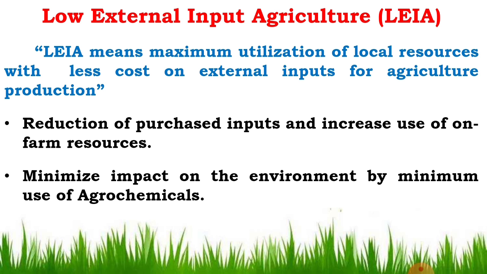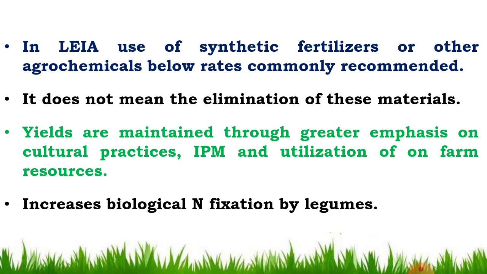In the LEI, there is maximum use of the local resources and minimum use of external inputs like agrochemicals, and due to that it has minimum effect on the environment. It does not create any environmental pollution. It reduces the environmental pollution due to the minimum use of agrochemicals, and it also does not deteriorate the soil fertility. It improves the soil fertility.